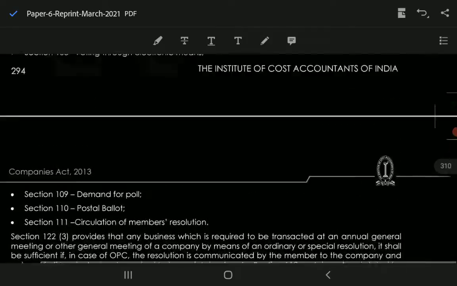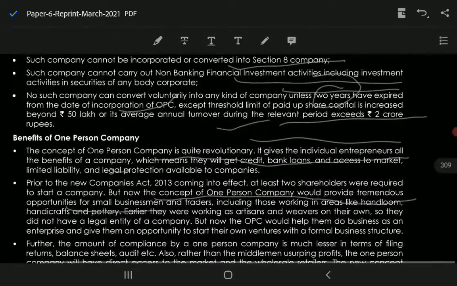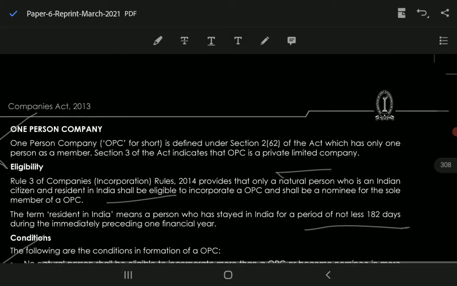So this covers the OPC. Just go through the section. It's not possible for me to cover all the points in this revisionary session. So I will try to cover the maximum points that I can in this short video. So you have to look at the book itself and then go through the video. It would be easy for you to recall the concepts easily.